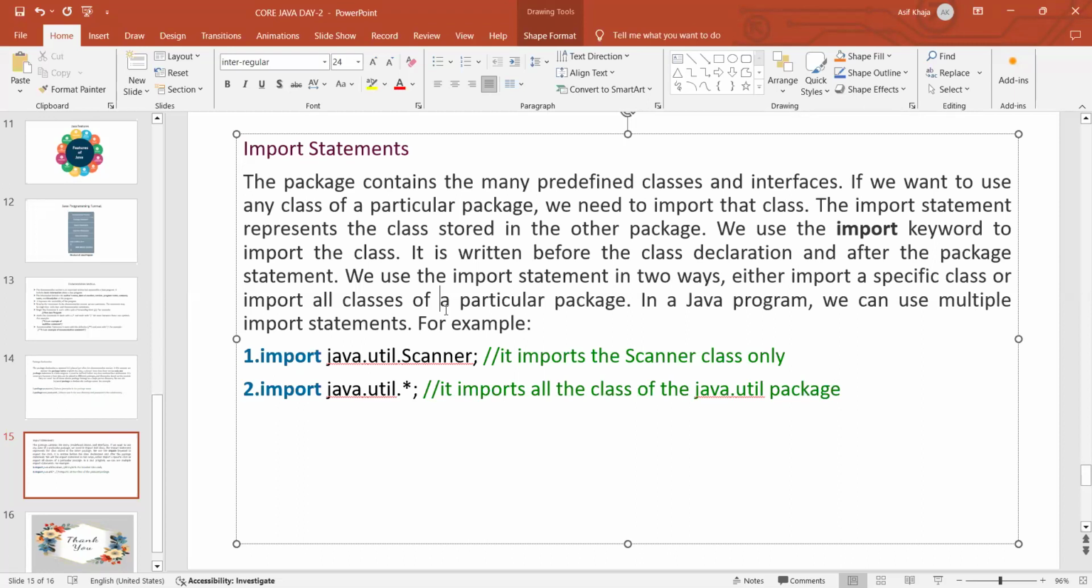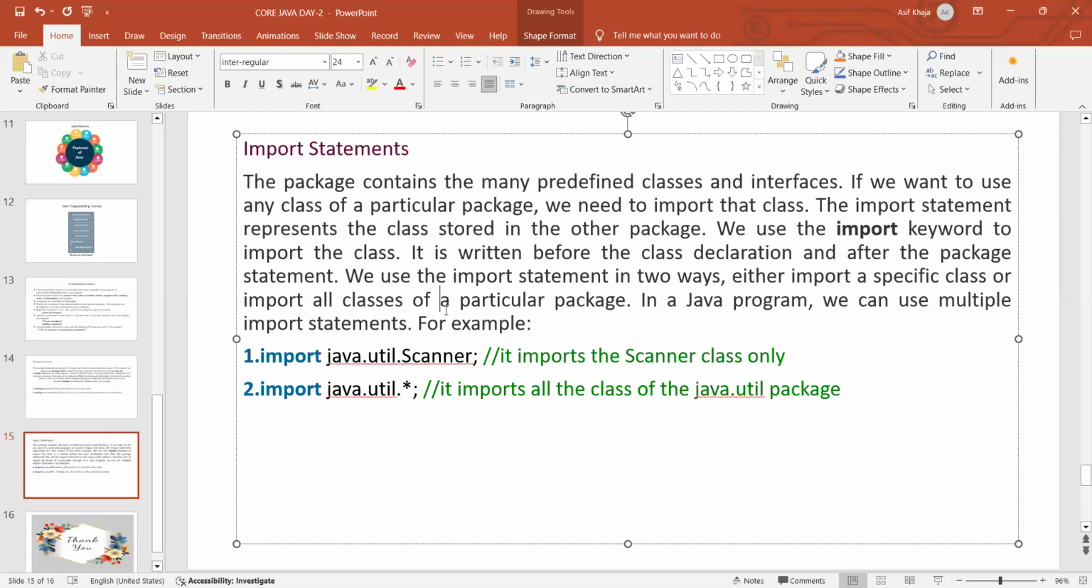If you are writing the import statements, what does it mean? I'm using the class of that other package. So for that, we have to use the import keyword. To import any class, we have to use the import keyword, and it is written just before the class declaration and after the package statement. So before the class declaration only, we have to write the import statement, and it should be after the package, not before the package.